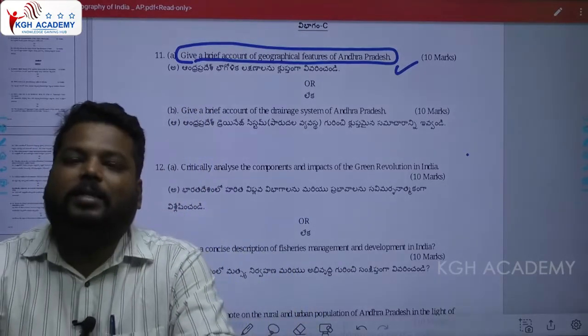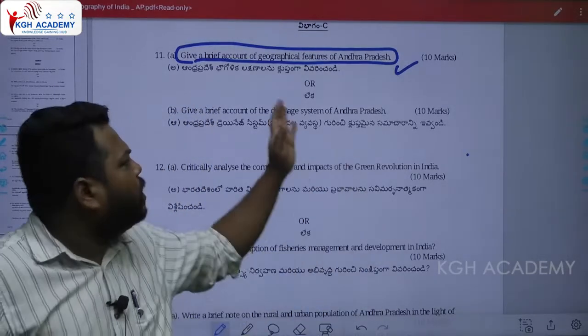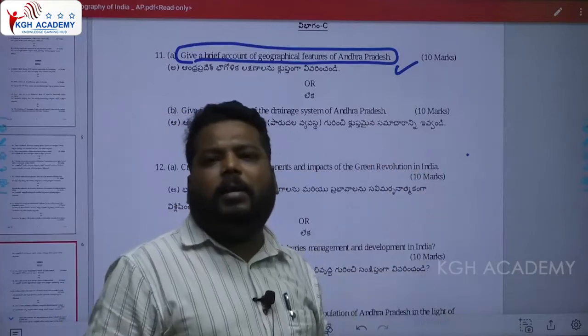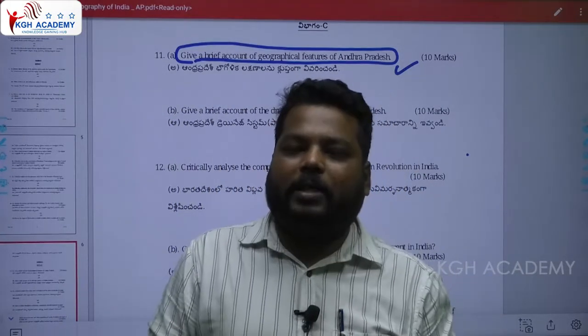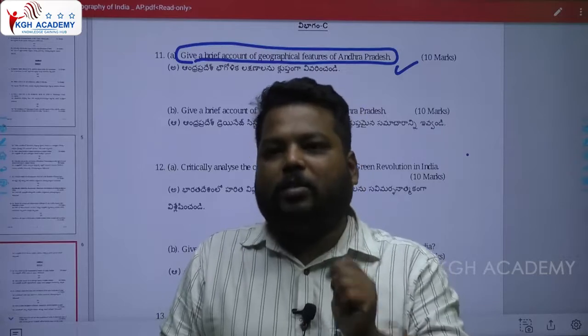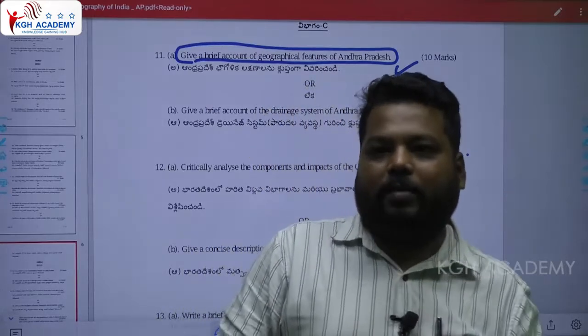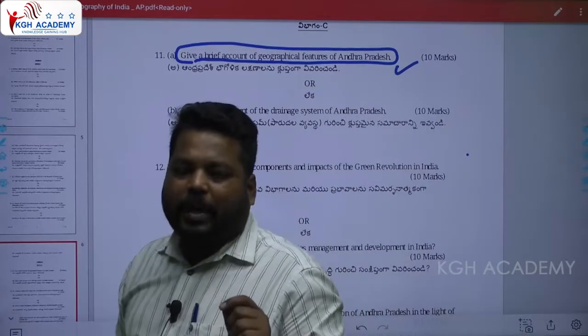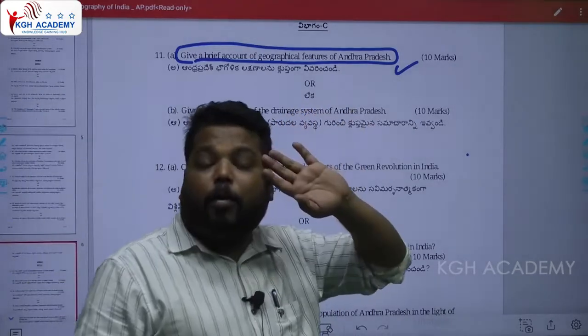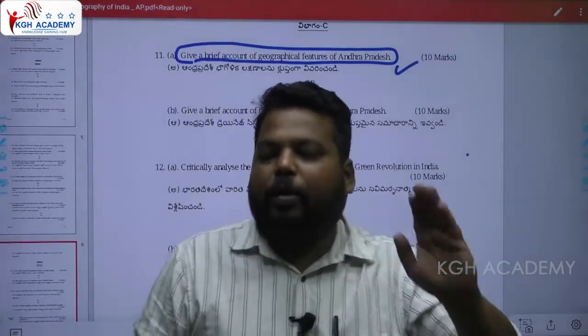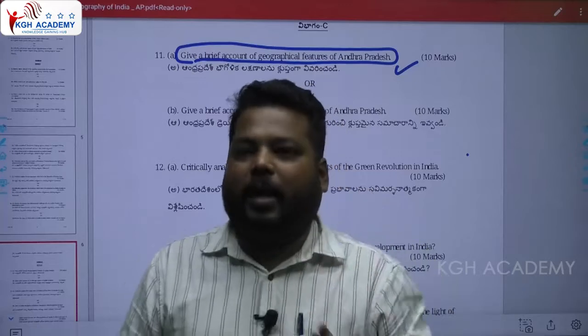Once we understand the physiographic divisions, these geographical features can be written very easily. Along with a diagrammatical representation, you can solve this question very effectively. Try to remember this point every time: the question is direct, but your point of understanding, your thinking, should be very high.